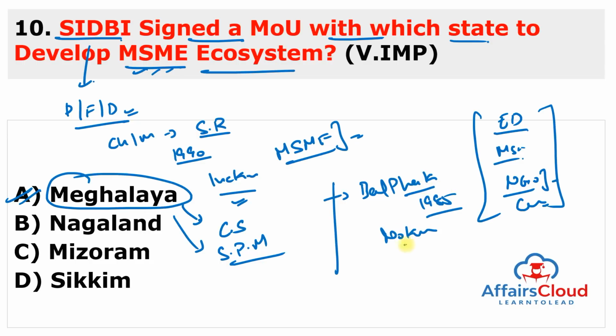Next is Nokrek National Park, again very important. Next is Siju Wildlife Sanctuary. So these are very important in Meghalaya.